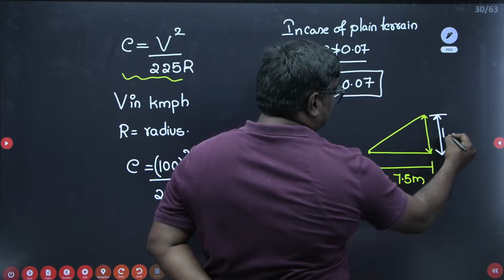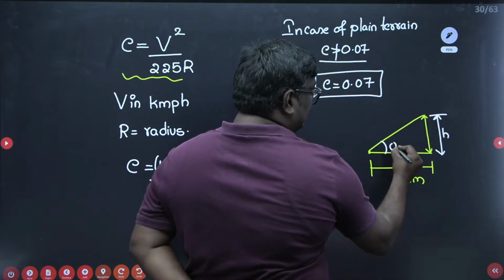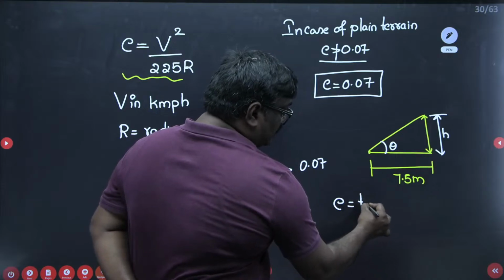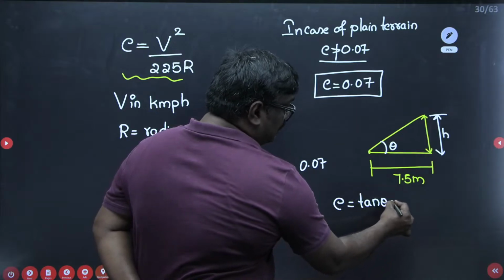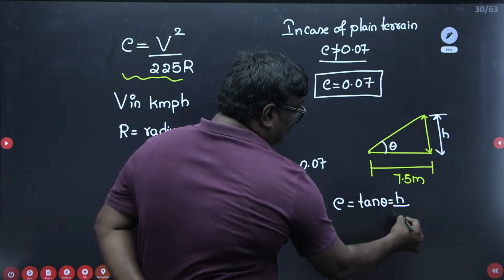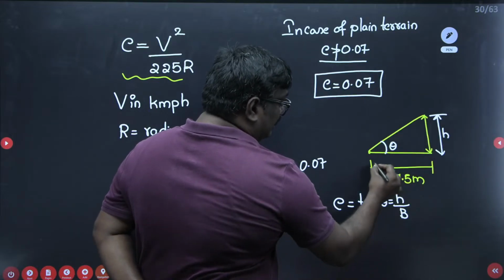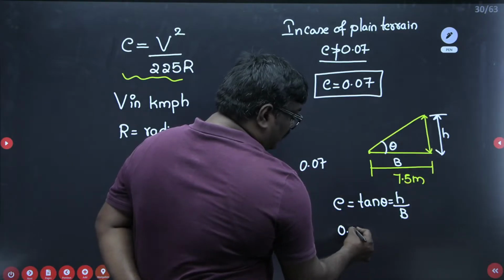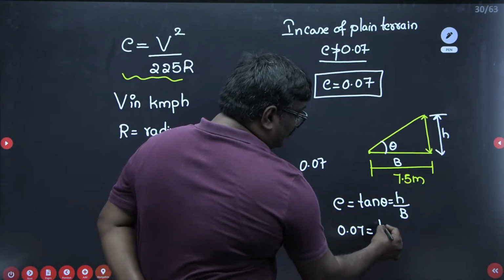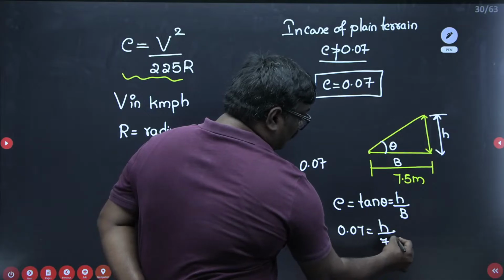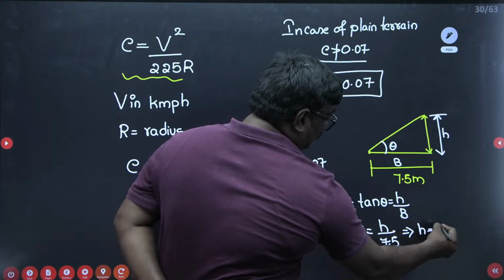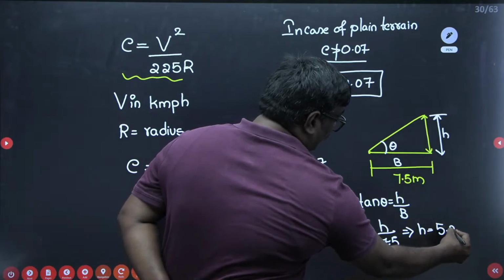What is H? If I take this angle as theta, I told you already, E is equal to cant is equal to tan theta, which we can write as H by B. So if we consider this as B, E is equal to 0.07 equals H upon B, B is 7.5. If you solve this, H is equal to 5.25 meter.